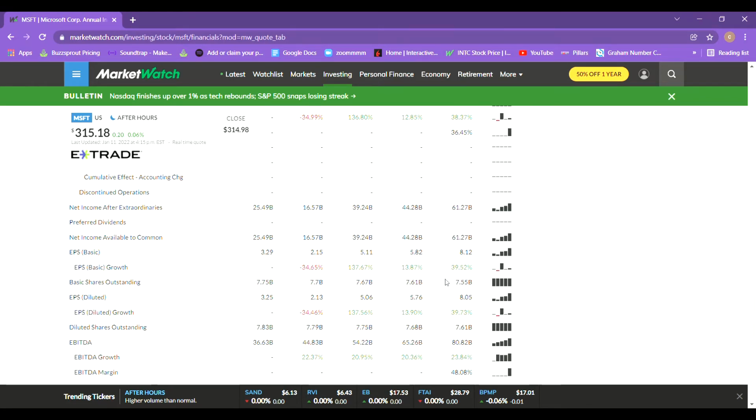The last thing to look at on the income statement is the shares outstanding. So this is something you want to see decrease. The more it goes up, the less your shares are worth. As you can see, it's looking great. Overall, they managed to bring it down from 7.75 billion to 7.55 billion.